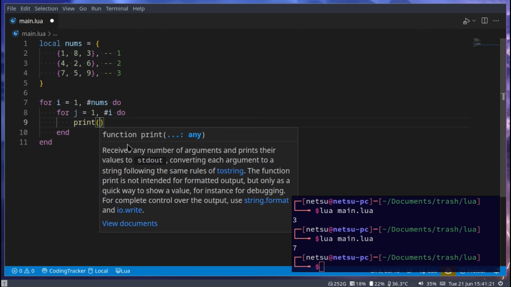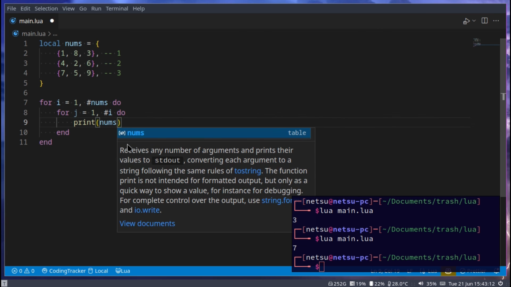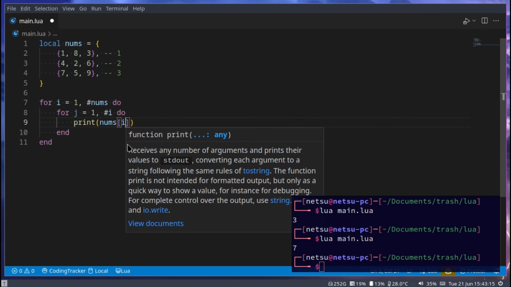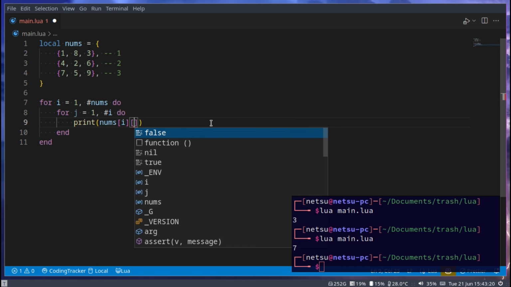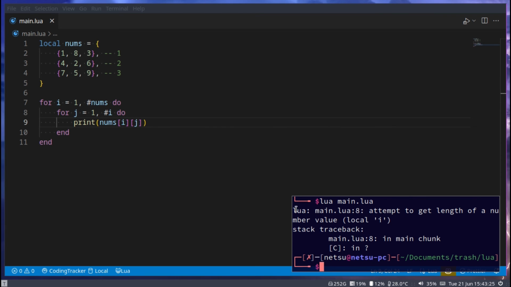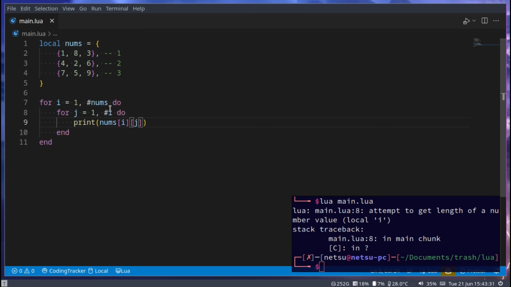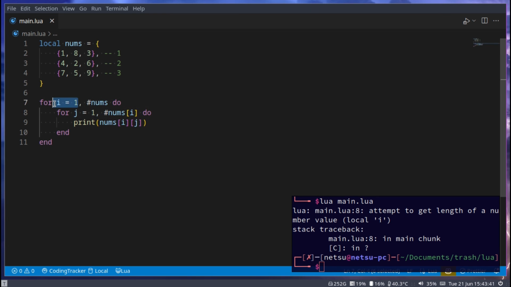So here we could print nums, and then at index I, and index I will give us the table. So we specify the next index, which would be j. Now, my bad, this here is a number. It's not a table. We have to say nums at index I. My bad, because I is a number. Just like j is a number, it's not the actual value.